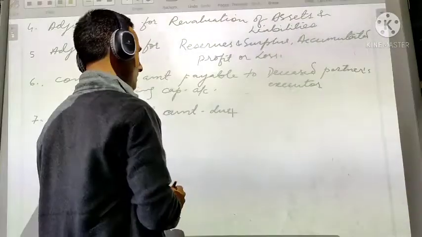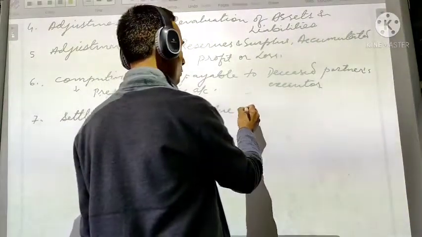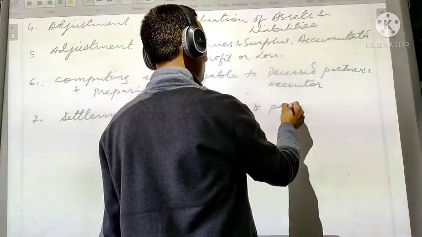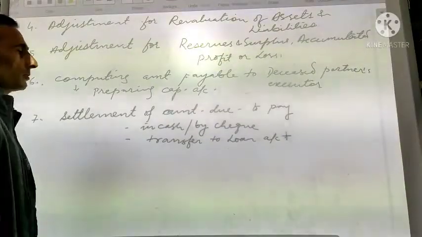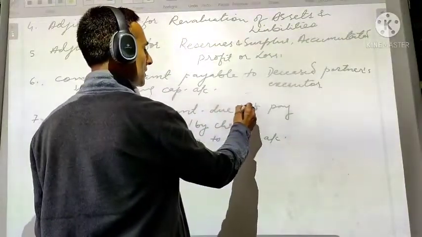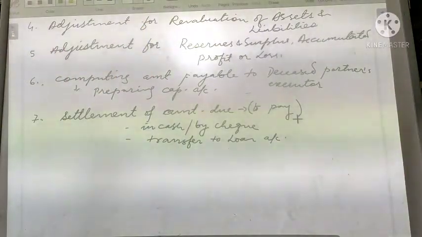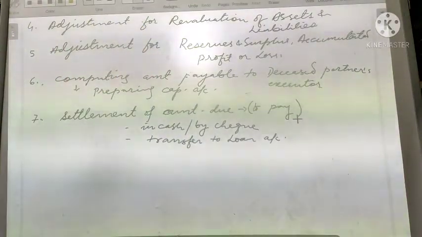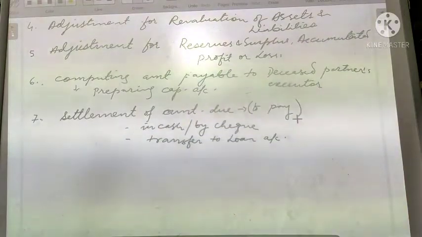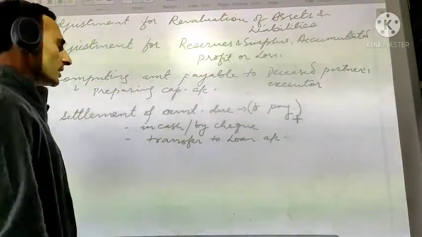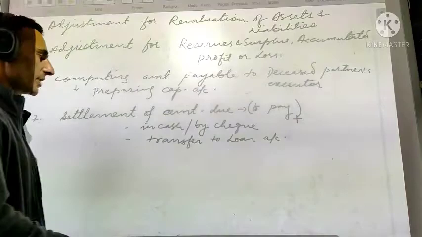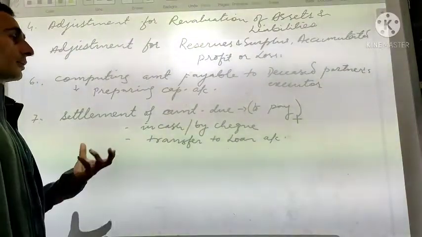Number 7, settlement of amount due. That means to pay. How settlement of amount due? This is the meaning of this, to pay. To pay to whom? You got to pay to the deceased partner executor. And how will you make the payment? You will make the payment in terms of cash or by check, or will transfer it to loan account.